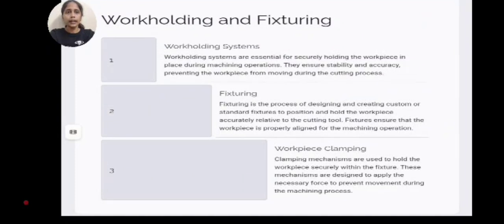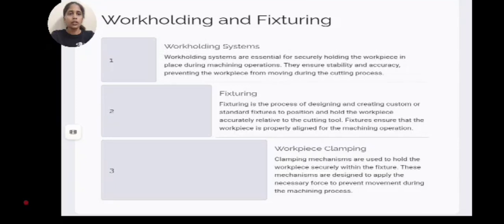Work holding and fixturing. Work holding systems are essential for securely holding the workpiece in place during machining operations. They ensure stability and accuracy, preventing the workpiece from moving during the cutting process.